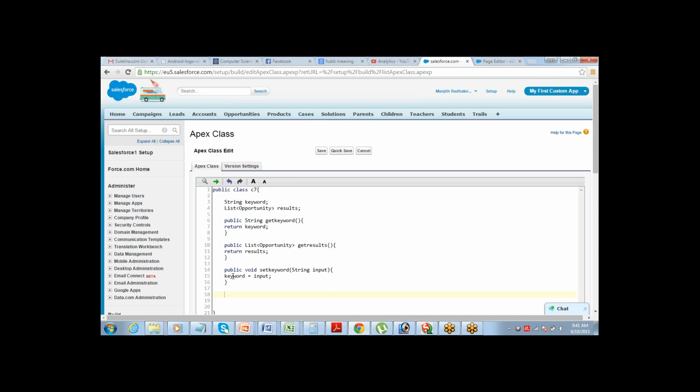Am I right, Jeet? Whatever we are inputting there in the search box, absolutely that will be correct. Whatever you insert there will be passed into input, and from input I am just supplying it to the keyword. Why am I supplying it to the keyword? Because in the search query, I will use the keyword variable. Let me know if anyone still has doubt.